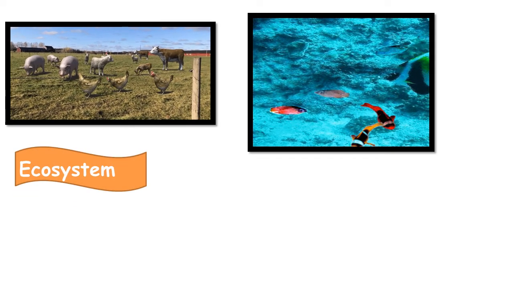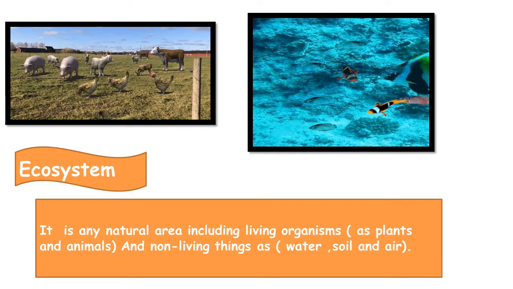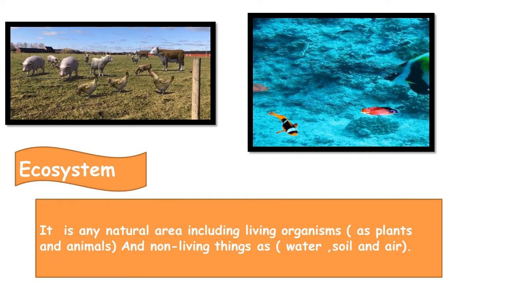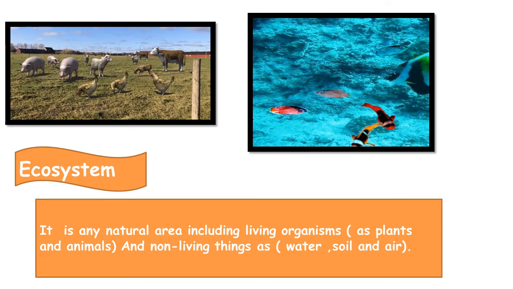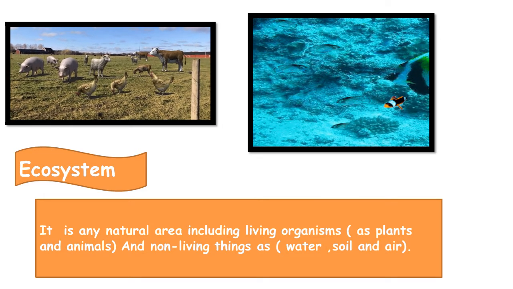What's the meaning of ecosystem? An ecosystem is a natural area including living organisms as plants, animals, and non-living things as water, soil, and air. So the components of ecosystems are living organisms and non-living organisms.